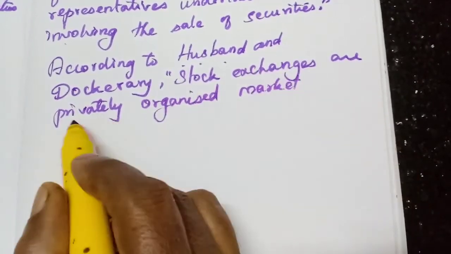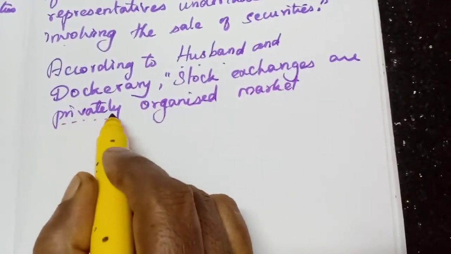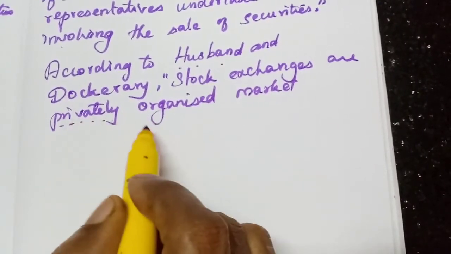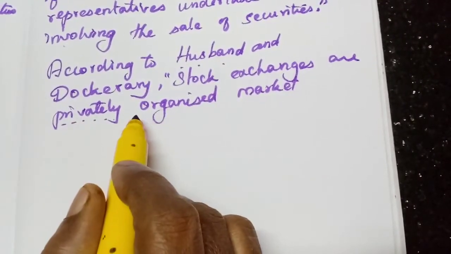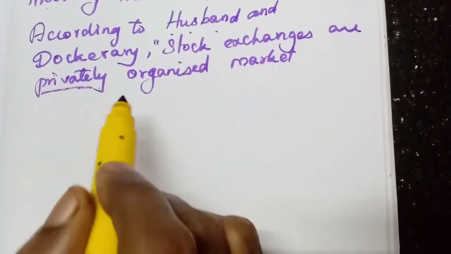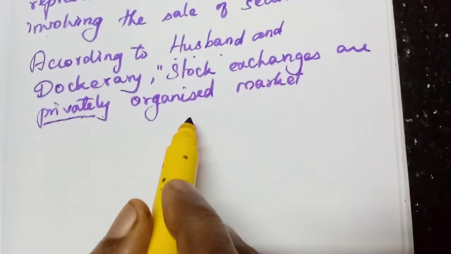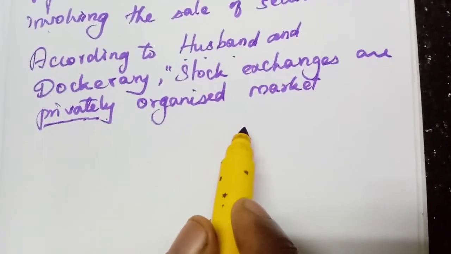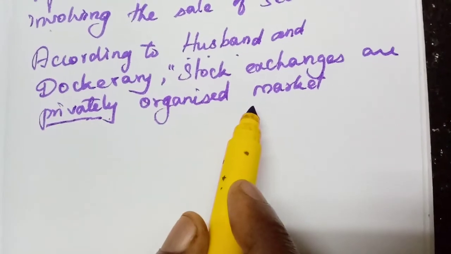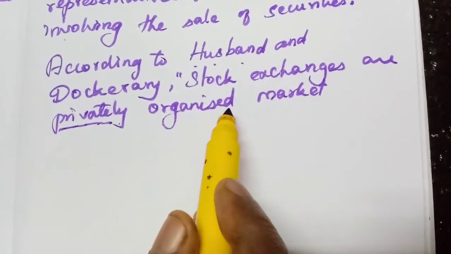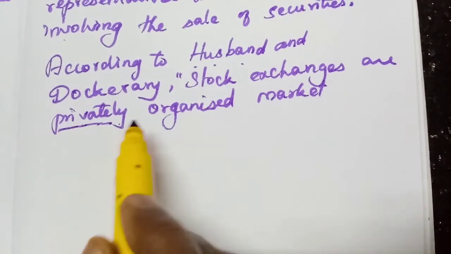Here, they say not government-owned, not a government organization. Why is it given as privately organized market? Because the jobbers, brokers, all these people are private people, not government employees, not government servants. That is why this word is given.